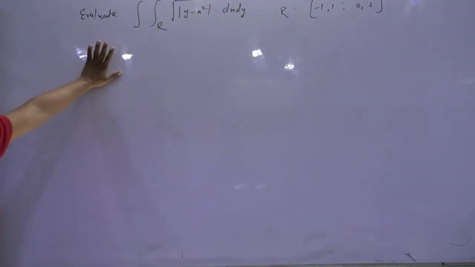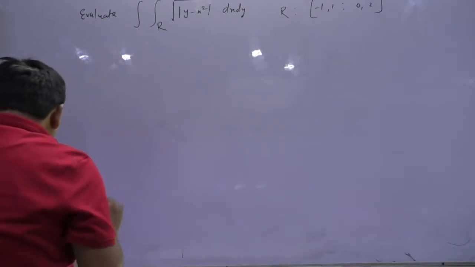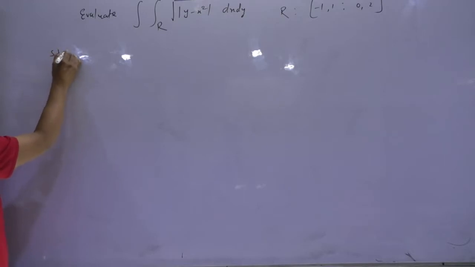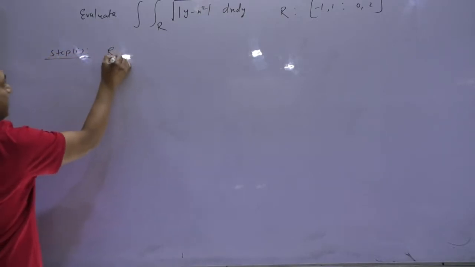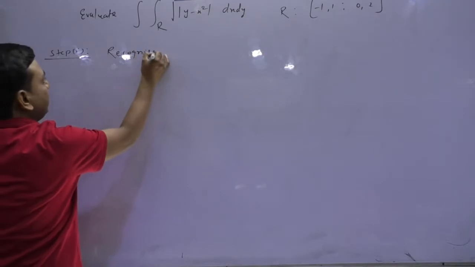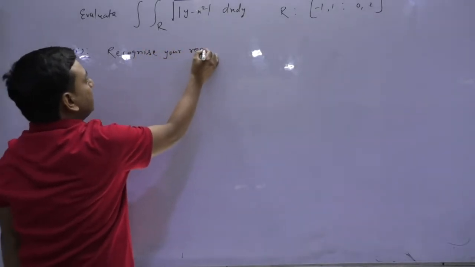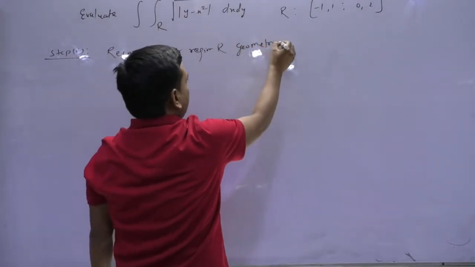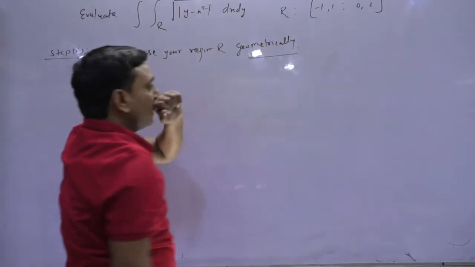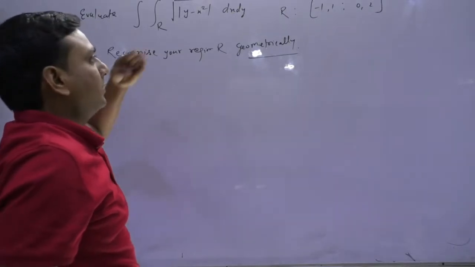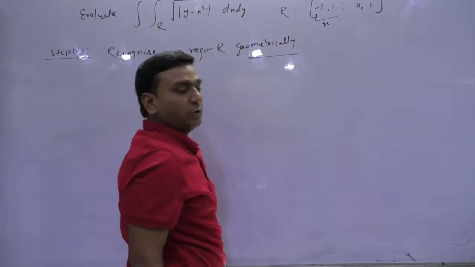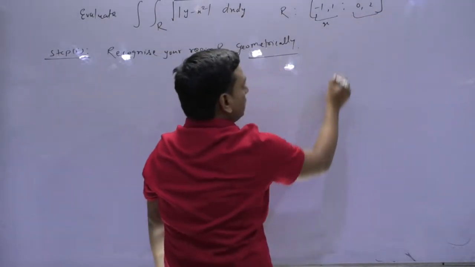Now we have to evaluate this double integral. A very brief discussion over that. Step first: recognize your region geometrically. Once you are able to recognize your region geometrically, the picture will be clear, because from here it is visible that x is going from minus 1 to 1, y going from 0 to 2.